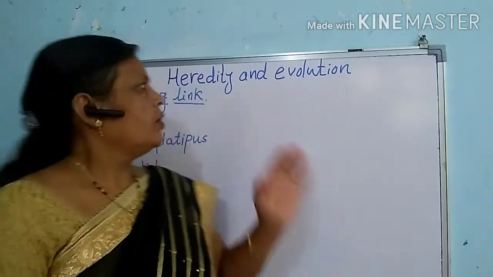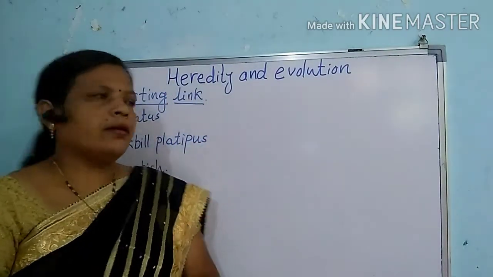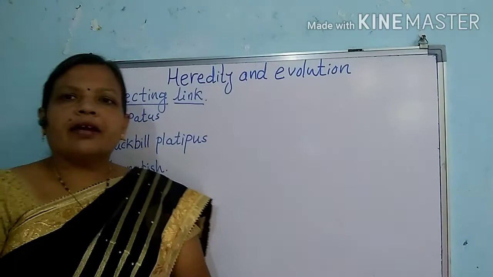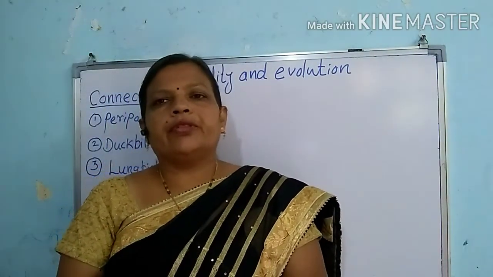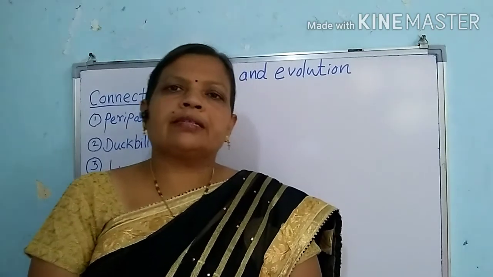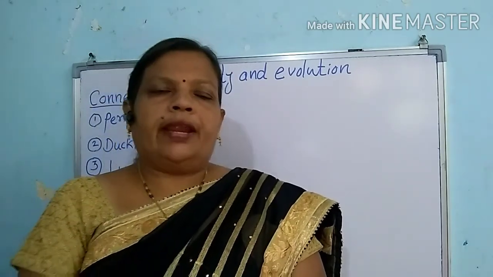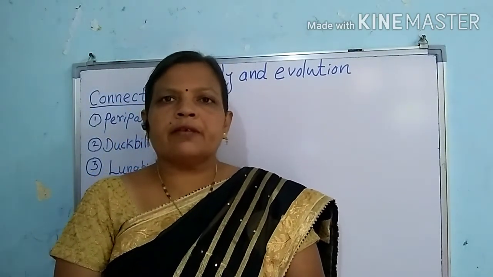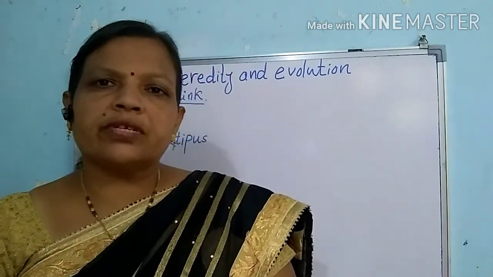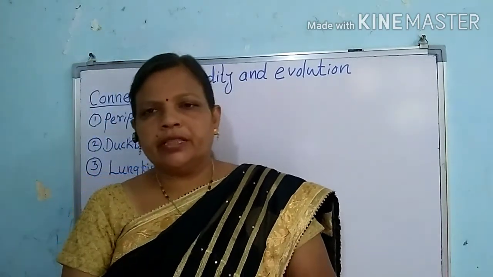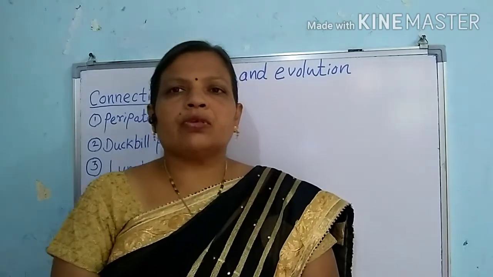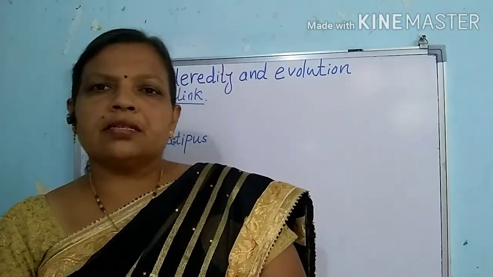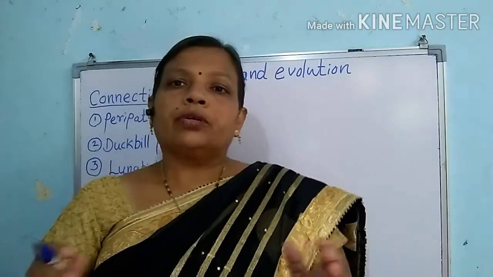Good morning. Today we will see the next part of our chapter, that is the connecting link. What is actually the connecting link? We know that a variety of animals are present around us, and these animals are classified according to certain diagnostic characters which are present in these animals. But there are many such animals which show resemblance among two classes.